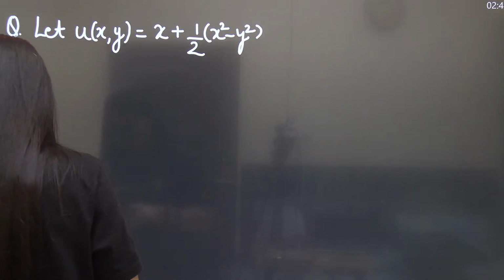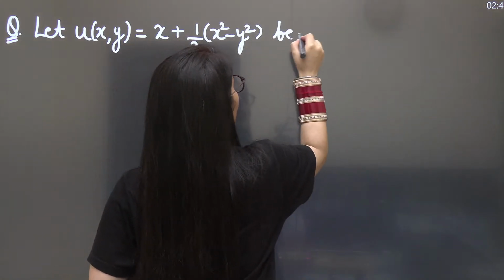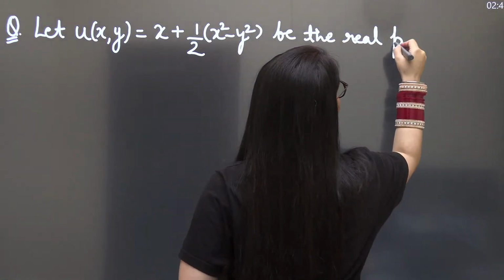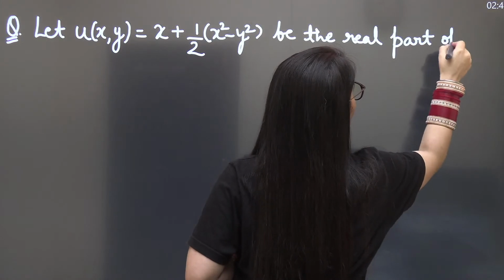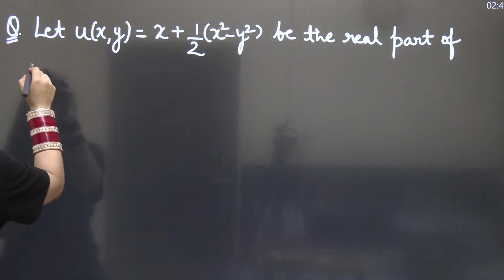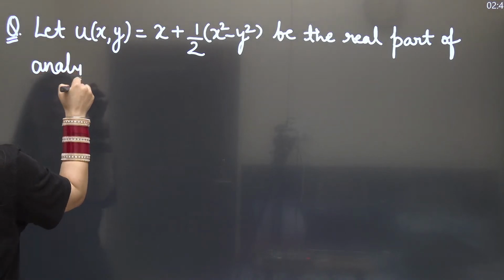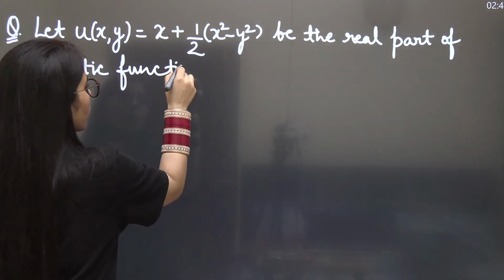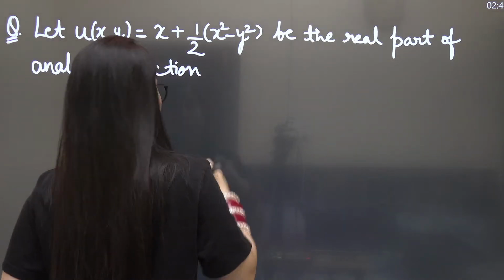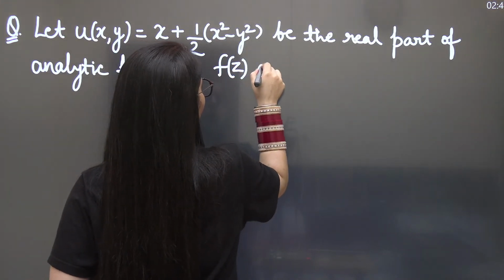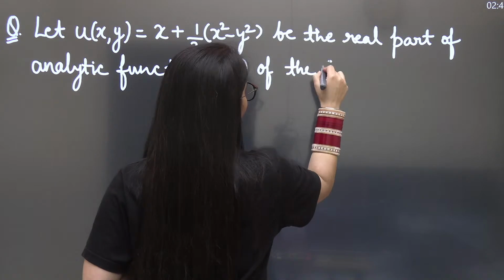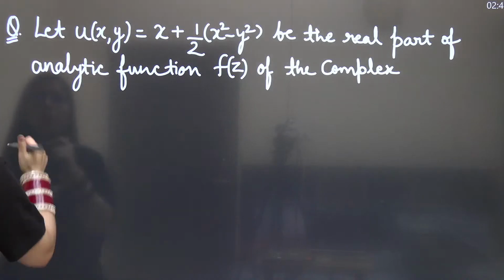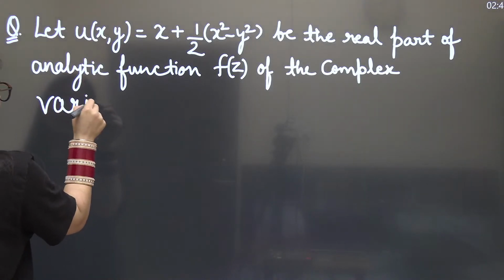That's what you are going to have. Let it be the real part of an analytic function f(z) of the complex variable, where z is equal to x plus iota y,